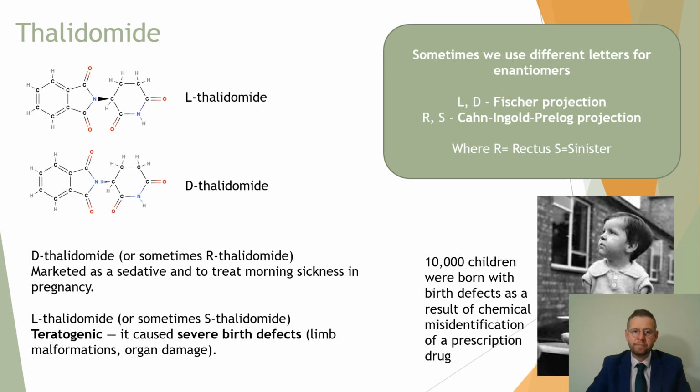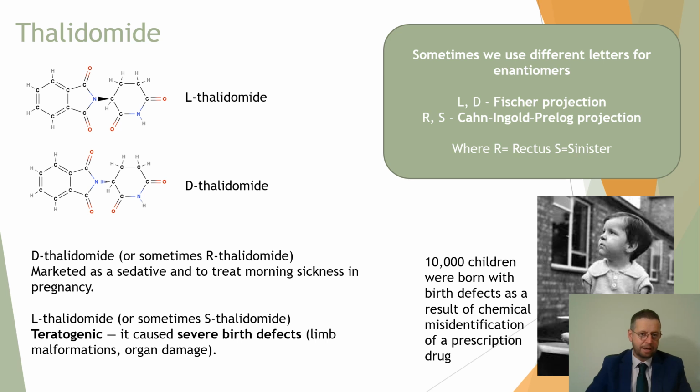Now, thalidomide has 2 optical isomers, L and D, sometimes called R and S. And just pausing there, why L and D and R and S? Well, you should know this, there are two different ways of identifying these. L and D is what's called a Fischer projection. It comes from the Latin for left and right, but it's also possible that the Cahn-Ingold-Prelog system could call it R and S, where R means rectus and S means sinister, meaning left-handed. You sinister people out there.